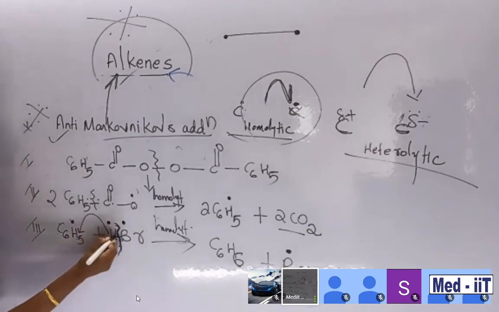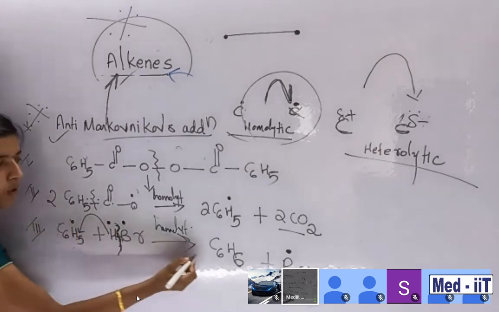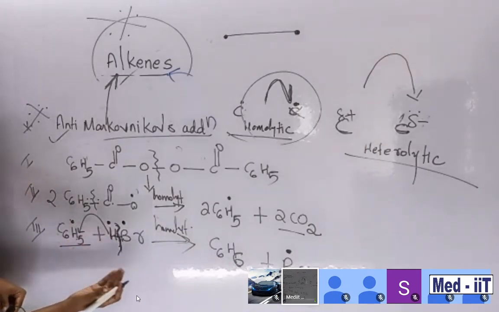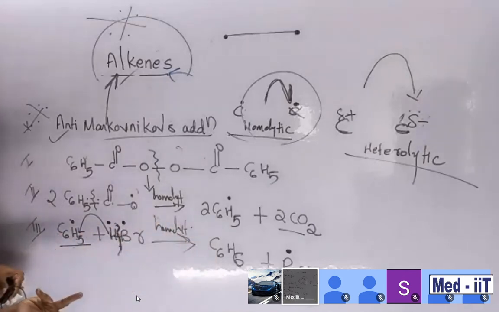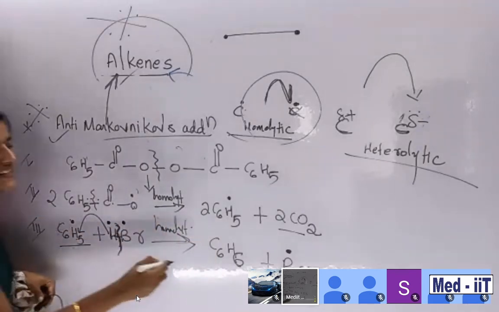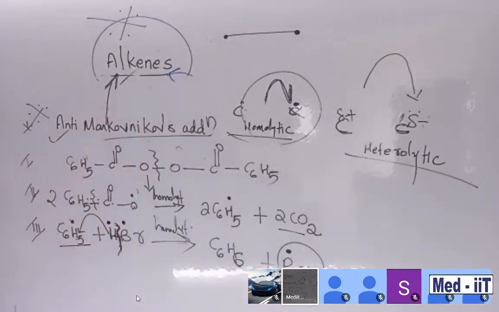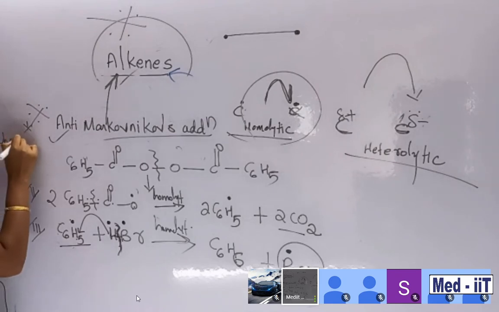This H dot comes here and forms C6H6. In the beginning, C6H5 after the addition of hydrogen forms C6H6. But which one is remaining? Br dot is again remaining. Okay, this is the mechanism. Mechanism only, these are the steps.